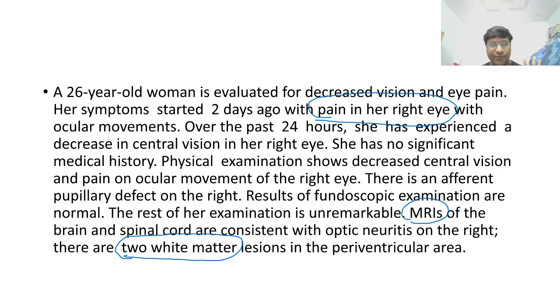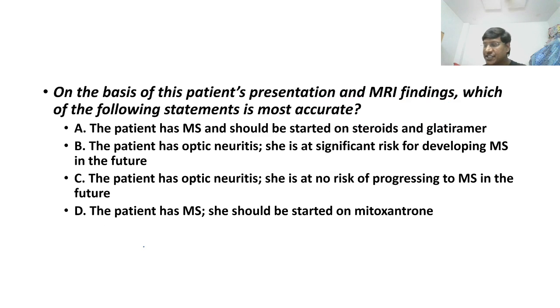The MRI criteria is fitting, but are the clinical features matching the McDonald's criteria? According to McDonald's, MS means there should be more than two symptoms. Definitely that should be there. But according to the patient's history, she has only one symptom, that is retrobulbar pain on movement. So she has only one feature suggestive of multiple sclerosis. But can it be multiple sclerosis? So the answer is no.